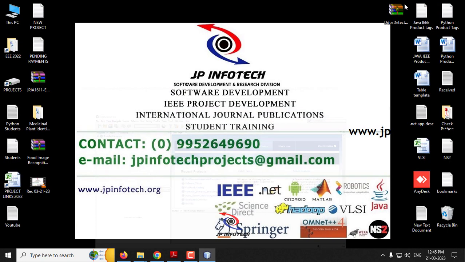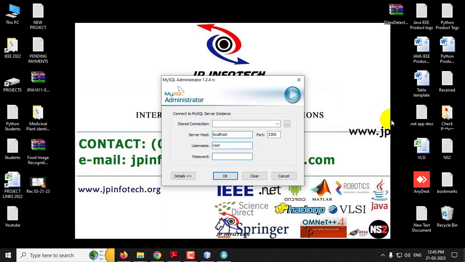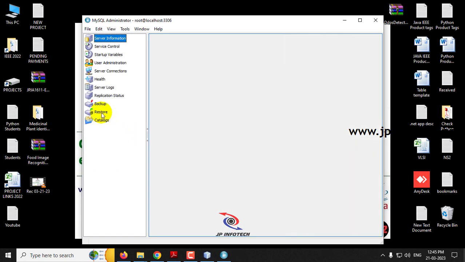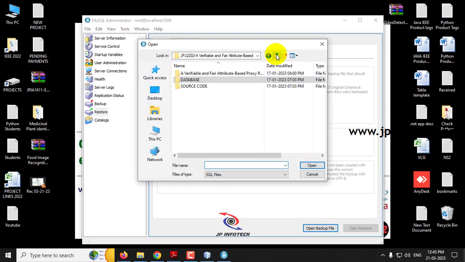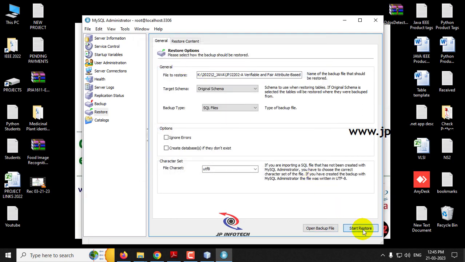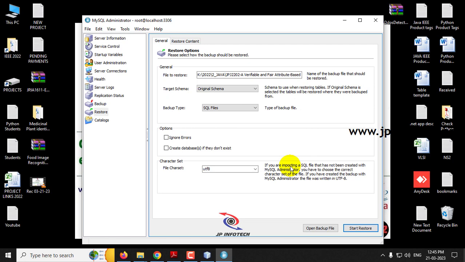Kindly wait till the project is loaded into NetBeans IDE 8.2. Meanwhile, let us attach the database in MySQL. Go to the MySQL Administrator, enter the credentials of username and password as root, and click OK. Now go to the Restore option, select Open Backup File, go to the project folder where you can find the database folder, select the database and click Start Restore. Now you can see the message that the restore operation was finished successfully. So you can close this, which means we have attached the database in MySQL, and we can close the MySQL Administrator.